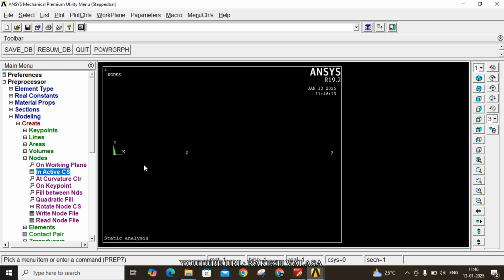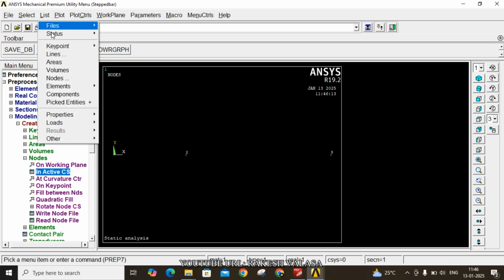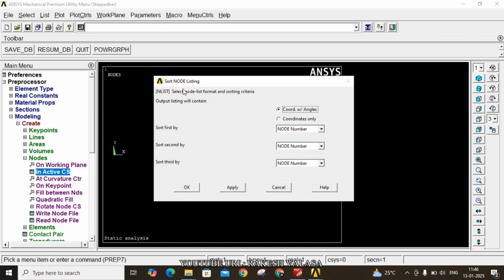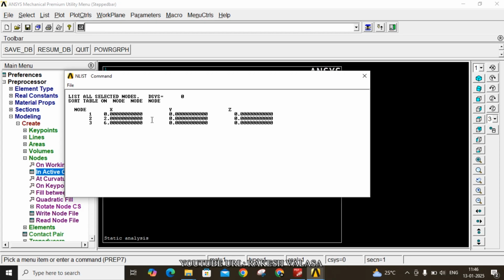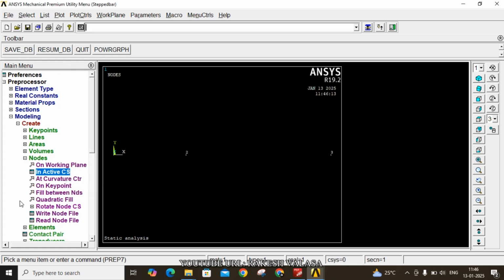Now nodes are created. If you have any doubt, you can go to the utility menu, click list and choose nodes. One window is open. In that you have to choose coordinates only, then click on OK. You can see these values: 0 0 0 for the first node, second node 2 0 0, third node 6 comma 0 comma 0. Now close this window.